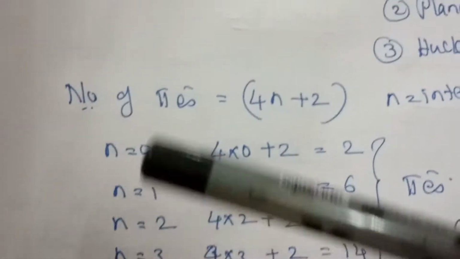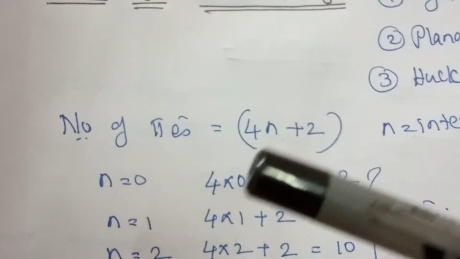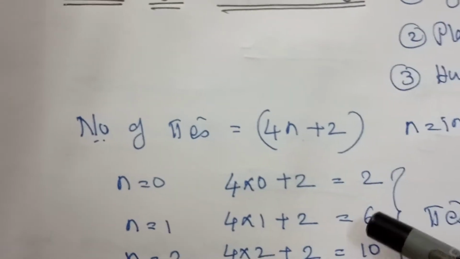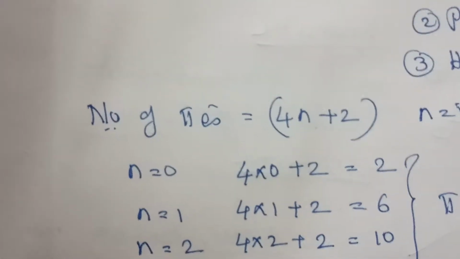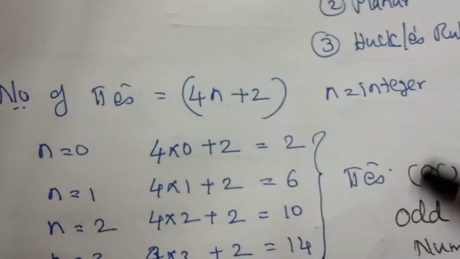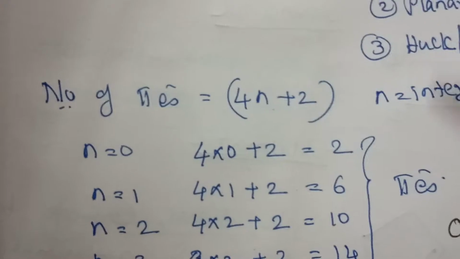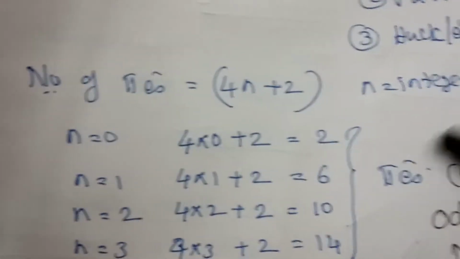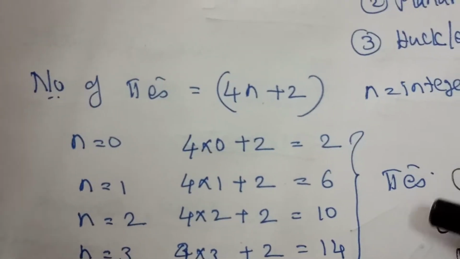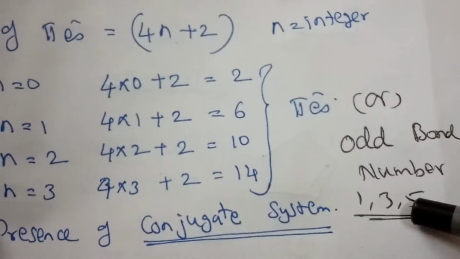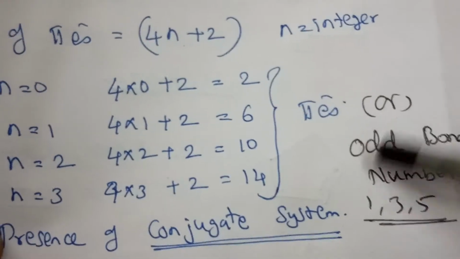If you substitute the integer n with 0, you get 2 electrons; if n is 1, it is 6; 2 gives 10; then 14. So these are the numbers of pi electrons that should be in an aromatic compound. Then only is the compound aromatic. Instead of counting pi electrons, the trick is that if the number of bonds is odd, that is 1, 3, 5, that means the compound has aromatic nature.